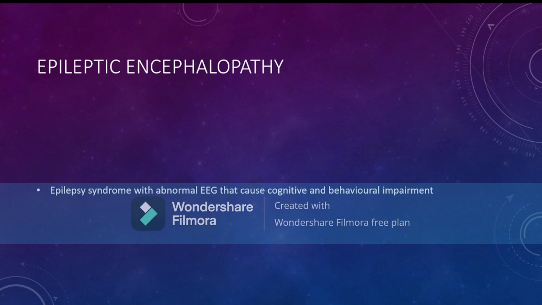What do you mean by epileptic encephalopathy? Epileptic encephalopathy is defined as an epilepsy syndrome with abnormal EEG that causes cognitive and behavioral impairment. So, if a patient is having convulsions, and that is causing abnormal EEG and leading to behavioral impairment, then the child is suffering from epileptic encephalopathy.